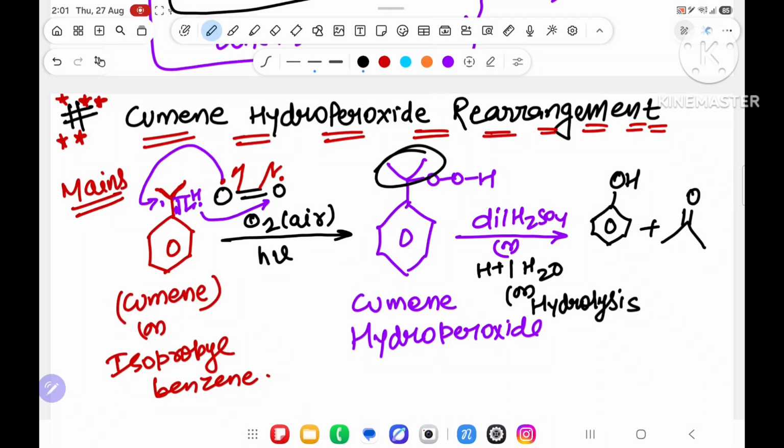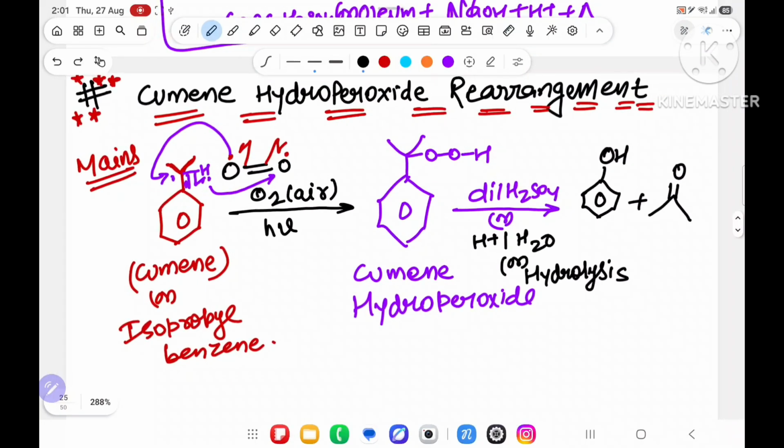Now this part will convert into acetone, this part will convert into phenol, but their mechanism, those who are preparing for advanced, will know this, no problem. But I will suggest don't think like advanced or mains, because nowadays JEE can do anything they want. So try to understand each and everything, that is the mechanism also.